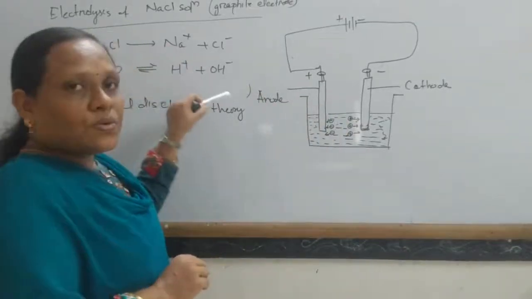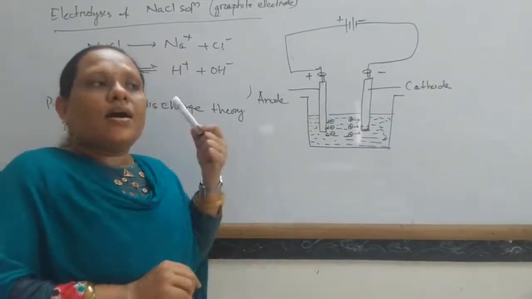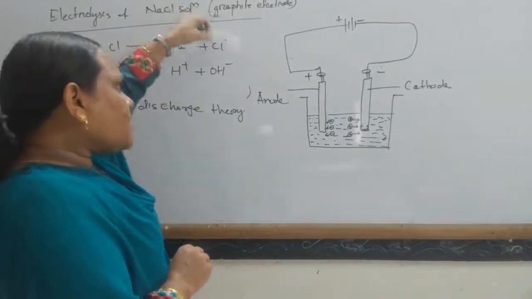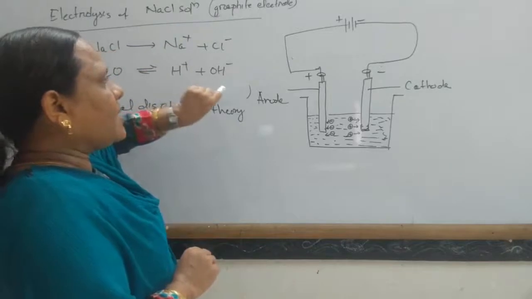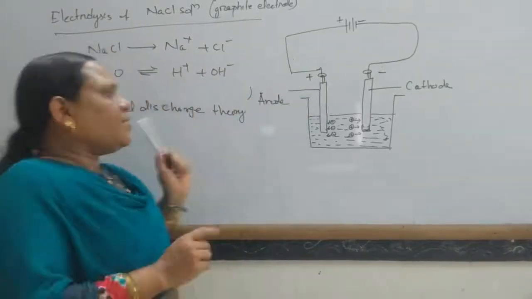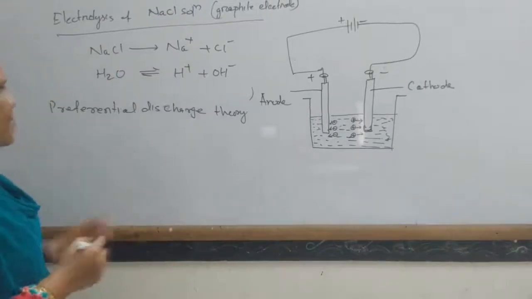Similarly, among the anions, the one which has a low value of discharge potential will discharge at the anode. A few examples follow.